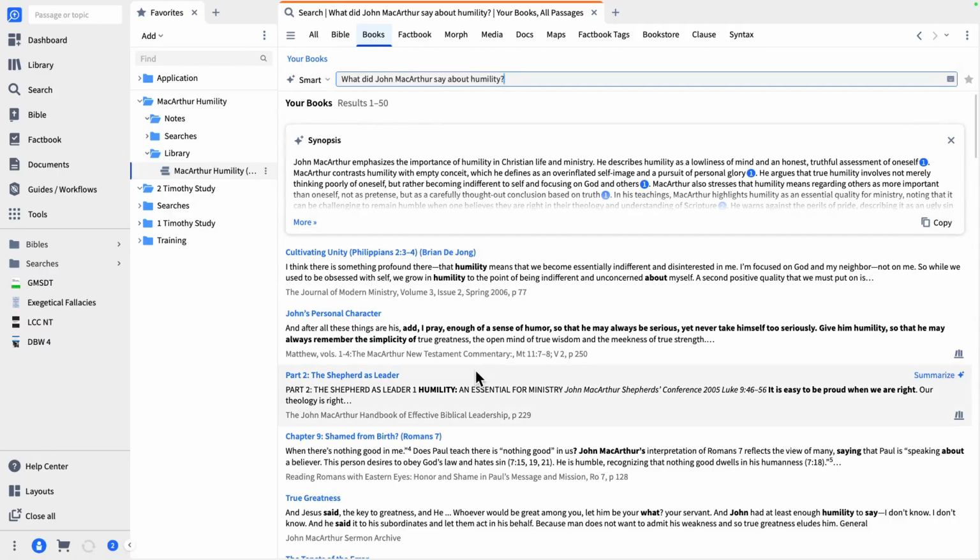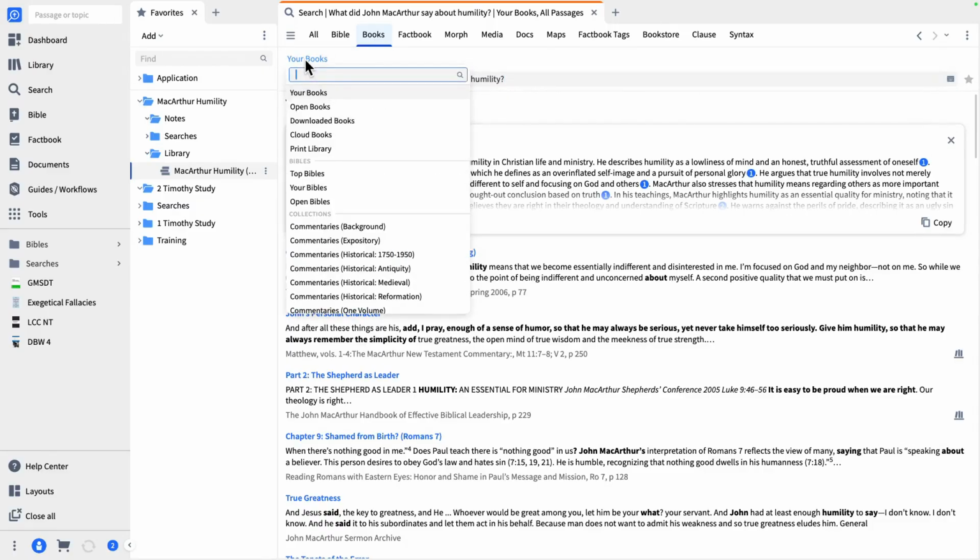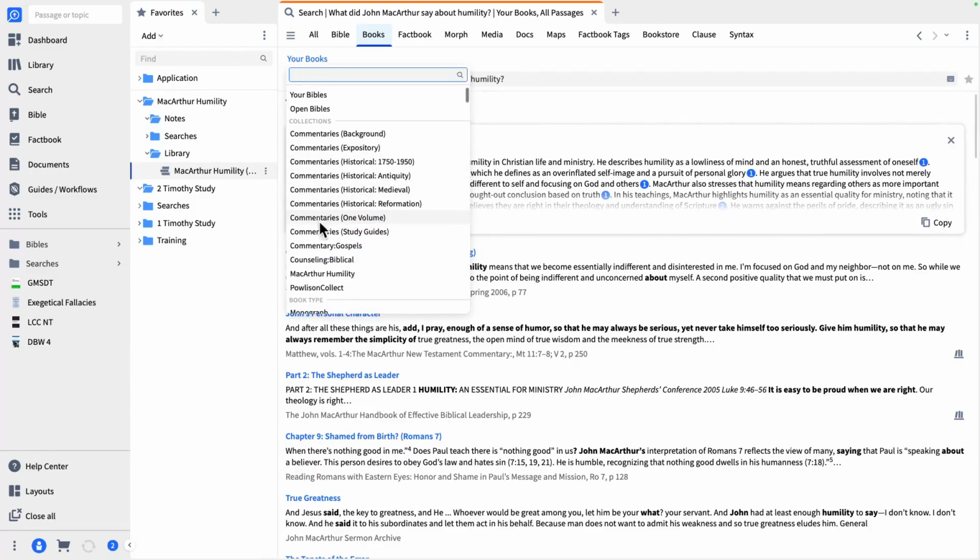So I got a lot of results here that I'm not going to use because they're not from just John MacArthur. They could be from other books. Even though I've got John MacArthur's name in here, it may be coming from a different book. I don't want that. So I created that collection for a reason. When you go to your books search here, click on your books because you're now going to change where you're looking. We're not looking at all of our books. We are going to scroll down to where it says collections because we made a collection, and we're going to choose this specific one, MacArthur Humility.